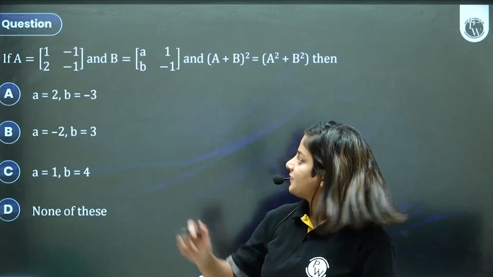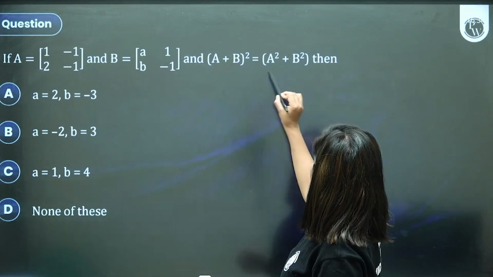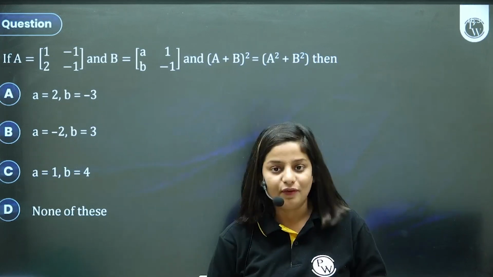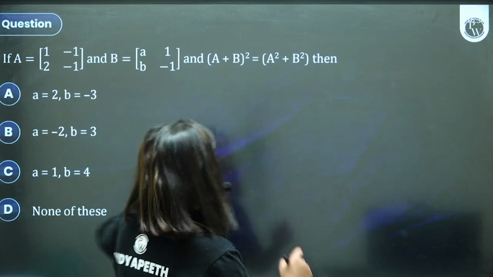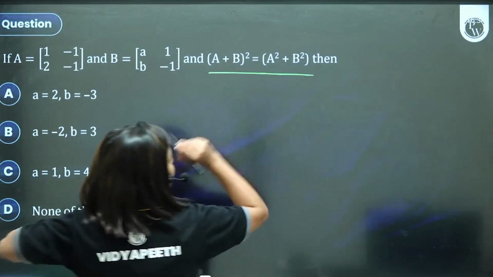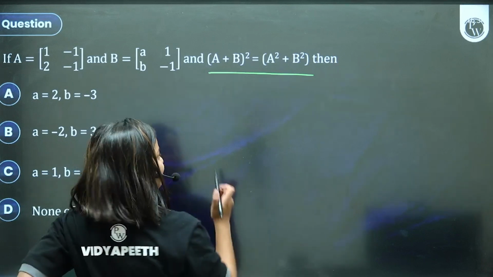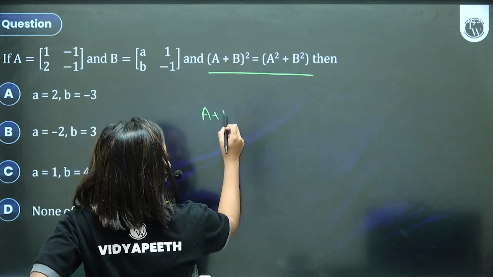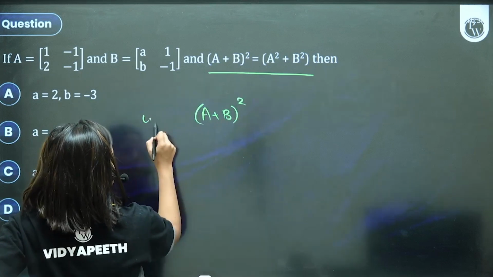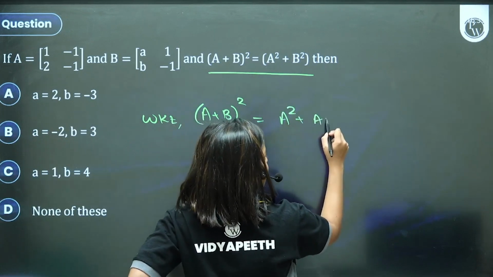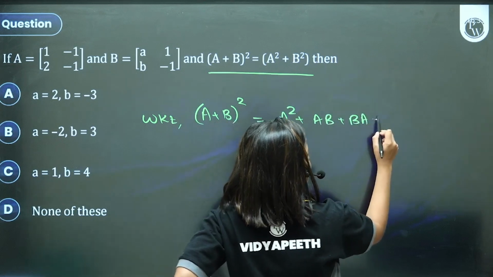Okay. A and B are given, and A plus B the whole square is equal to A square plus B square. Then what can you say about the value of A and B? Bachcho, if A plus B the whole square is equal to A square plus B square, what is the main understanding out of it? We know that A plus B the whole square is A square plus AB plus BA plus B square.